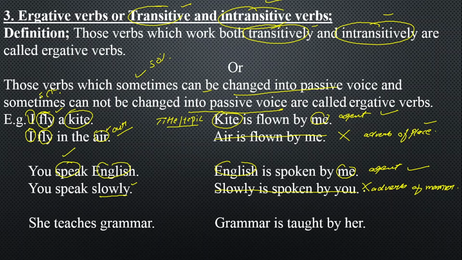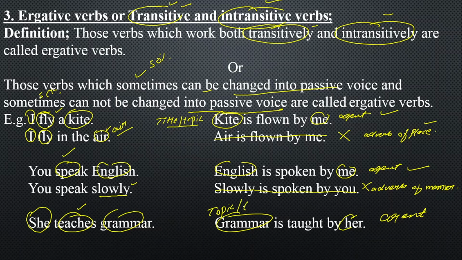Third example and the last: she teaches grammar. Grammar is taught by her. Teach is your verb which is called a transitive verb. Clear? It can be changed into passive voice. Like we say, grammar is taught by her, where she is becoming agent, and grammar, your object, is becoming a title subject and topic subject which we are talking about. Clear? So this can be changed into passive voice.